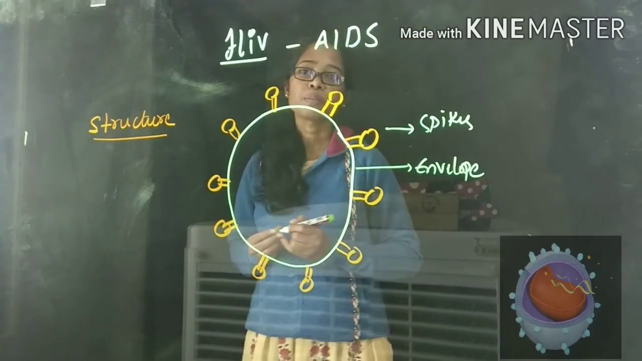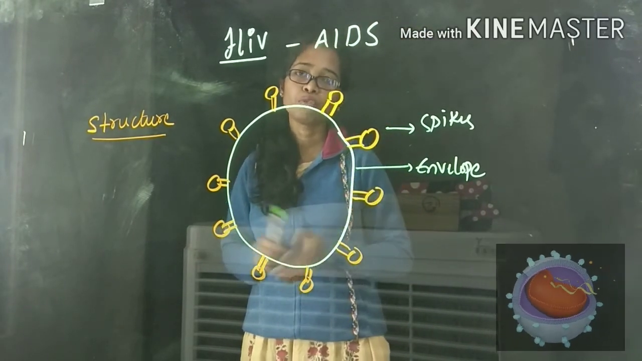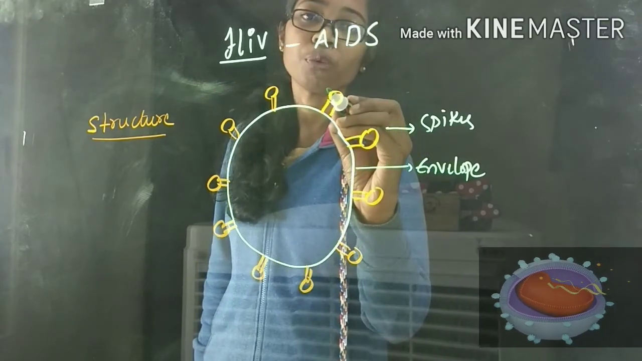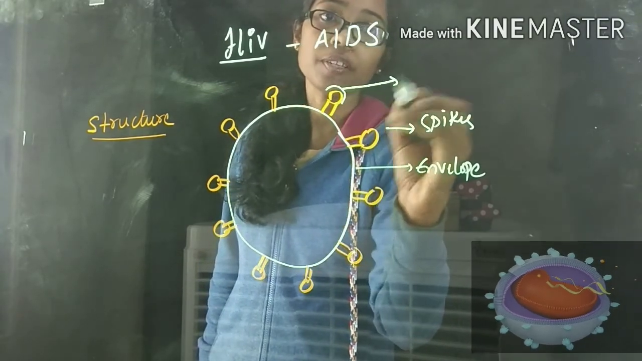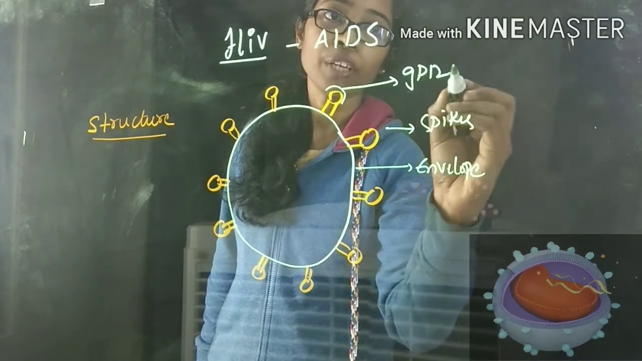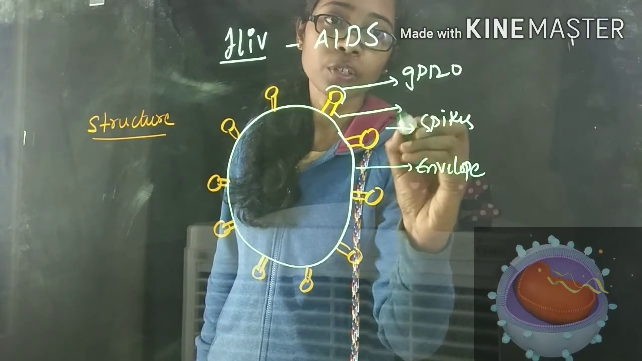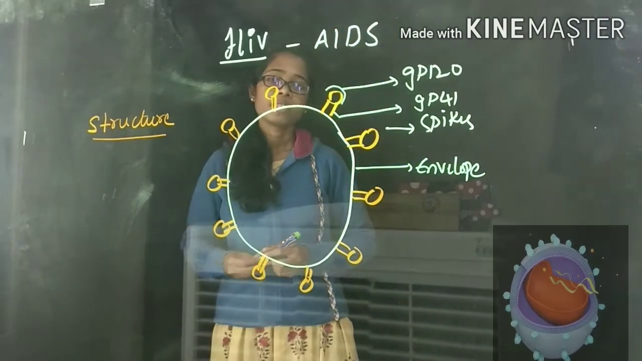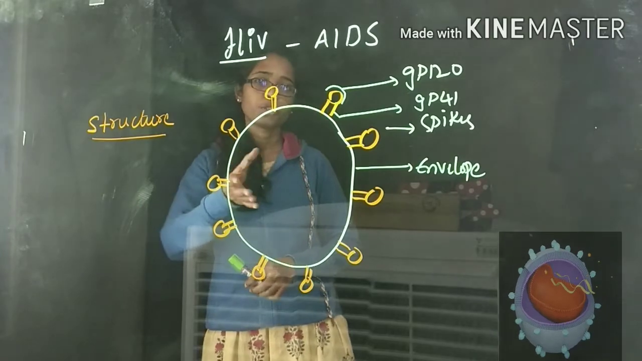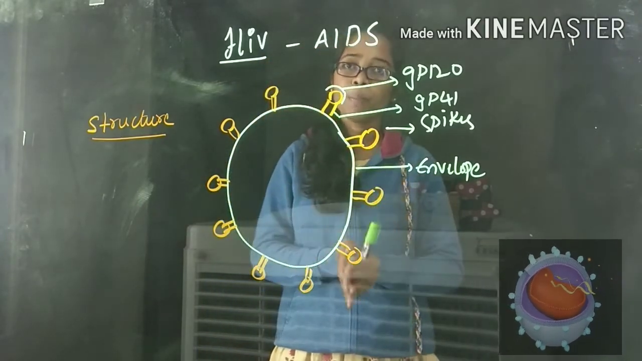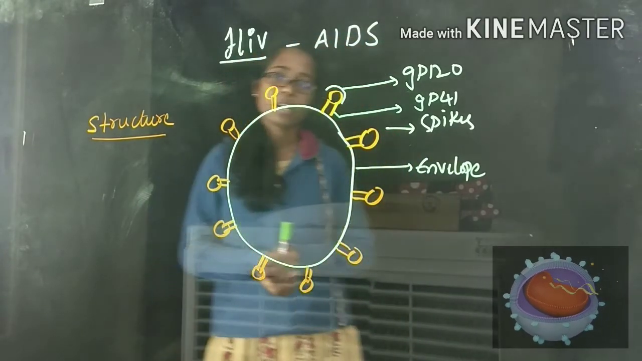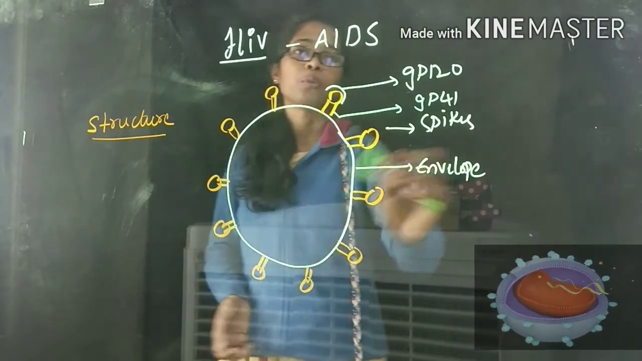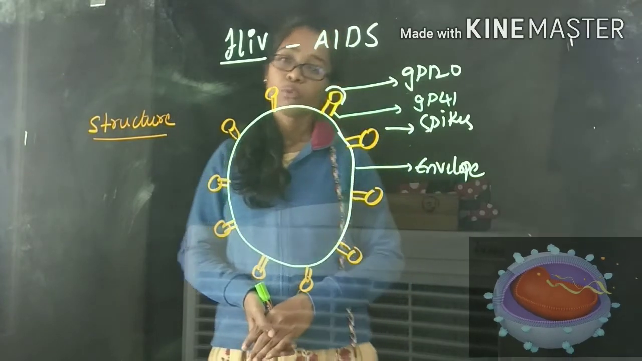Clear? The spikes are made up of two different types of proteins. What are the two different types of proteins? This part we will call glycoprotein 120, and the stalk-like structure we will call glycoprotein 41. So this is the composition of the spike. The spikes present on the surface of this virus are made up of two different types of glycoproteins, glycoprotein 120 and glycoprotein 41.